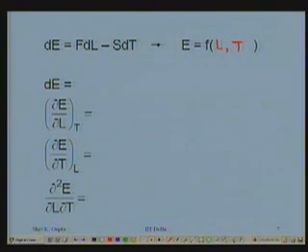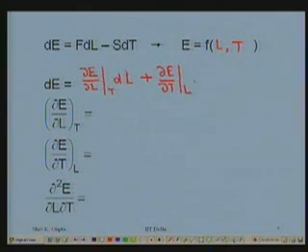If I have a variable which is a function of two other variables, this function can be differentiated, and the total derivative can be written as delta E delta L at constant temperature into dL, plus delta E delta T at constant length into dT.